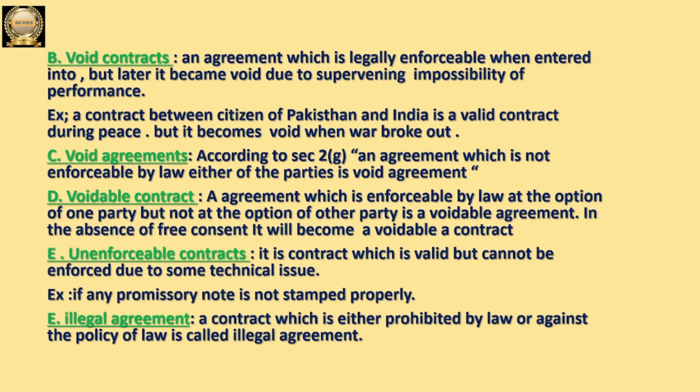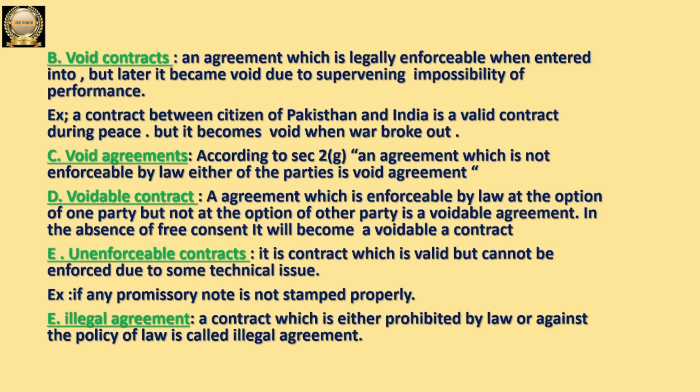But whenever any war breaks out, at that time this contract becomes void. So there is supervening impossibility of performance of that contract whenever war breaks out. That is why at the beginning stage, during the peace condition, that contract is valid, but later it became void because war broke out. Okay, so this is known as void contract.